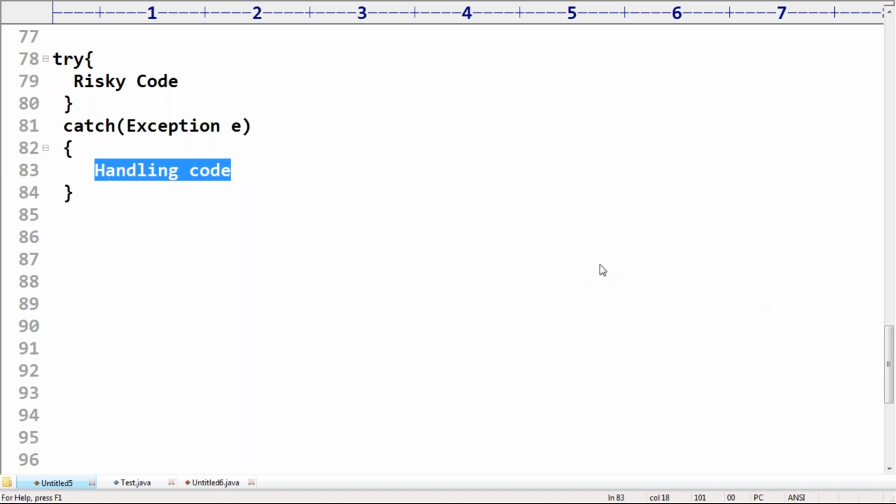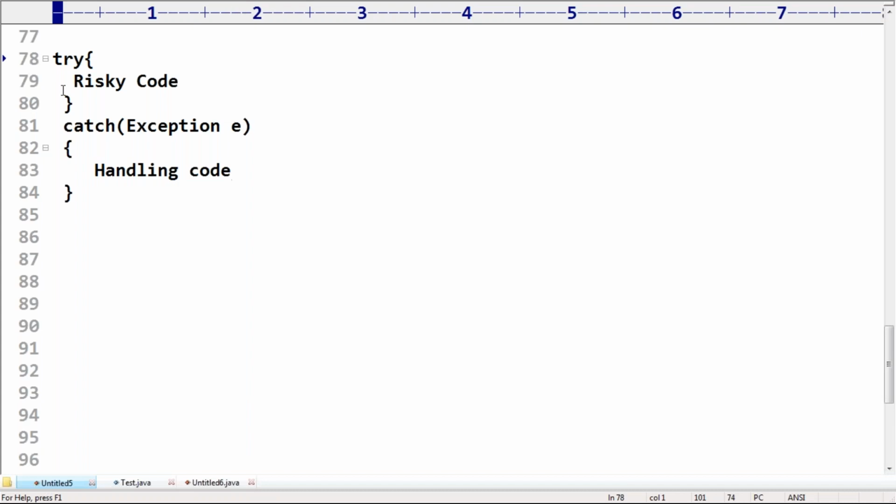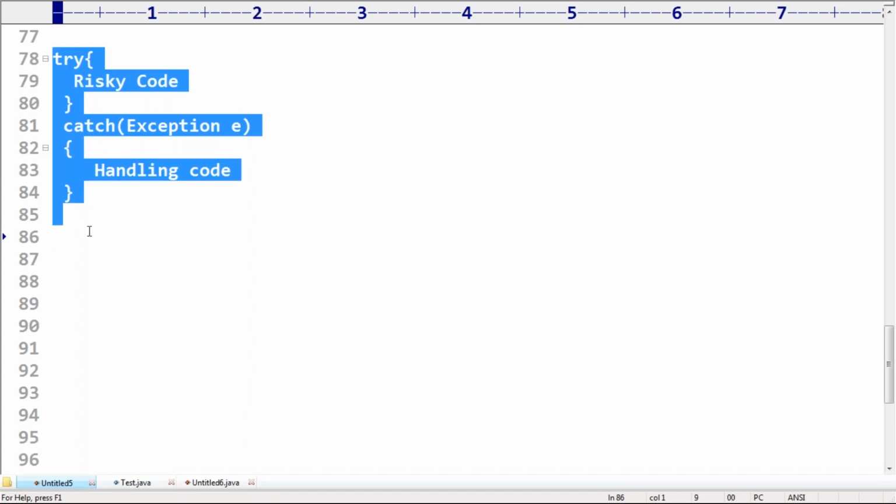Saurav, sorry, try and catch block is static, non-static. Static, non-static, such type of terminology, don't create confusion. Nowhere related to static or non-static here. Forget about that. That concept is nowhere related to this. It is not a static block. It is not a non-static block. Remember, it is the try block and it is the catch block. These are different blocks. Static block, instance block, those are different blocks. Don't feel it is always static block, non-static block only.